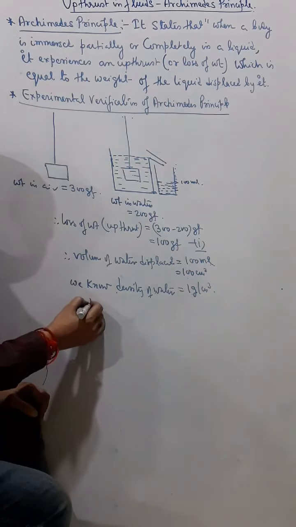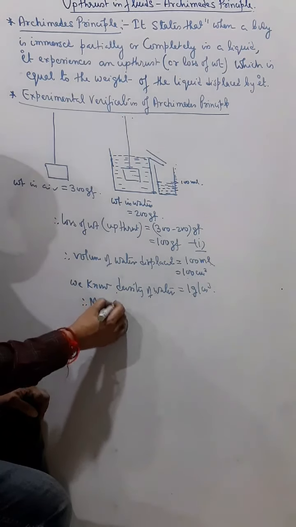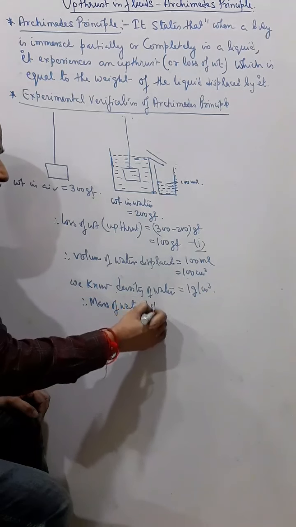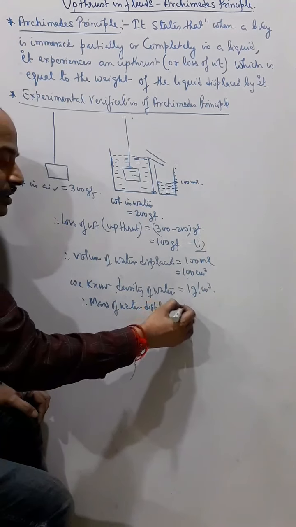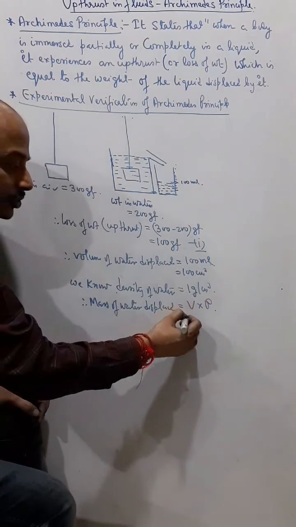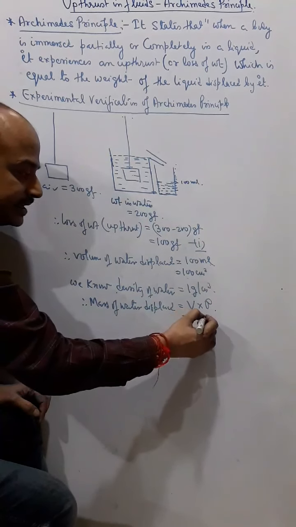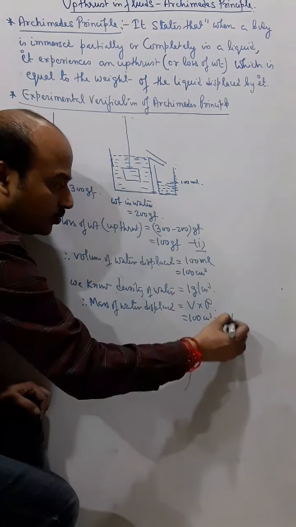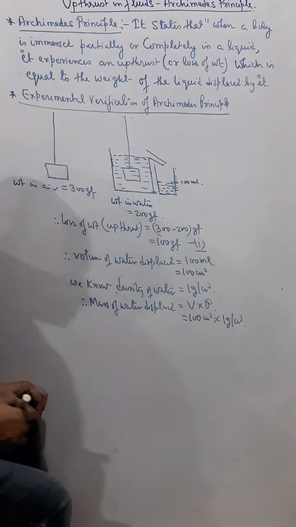So from here we can say that the mass of water displaced is volume into density, right? The volume is 100 centimeter cube, and density is 1 gram per centimeter cube.